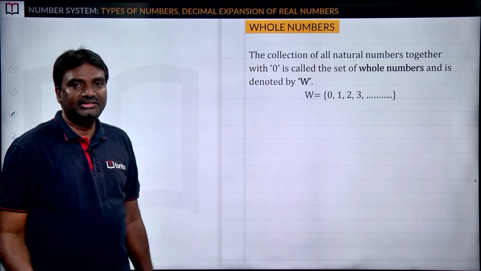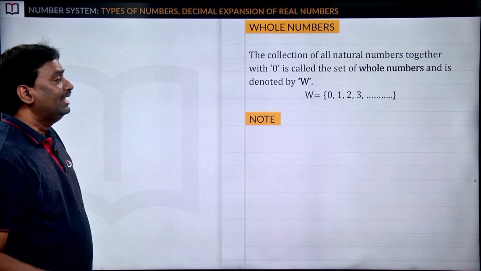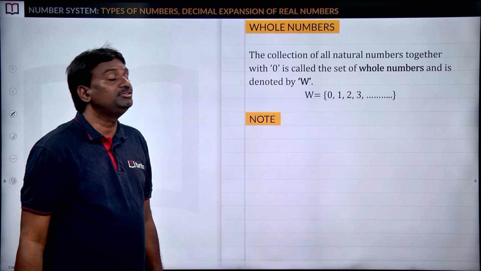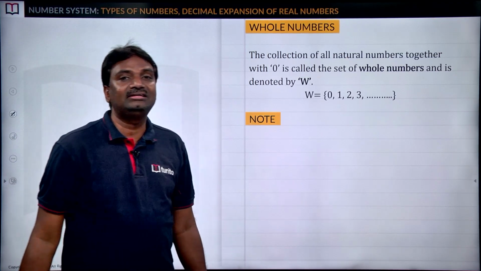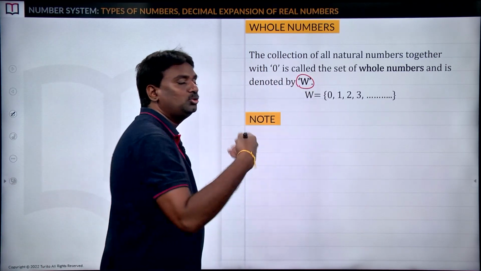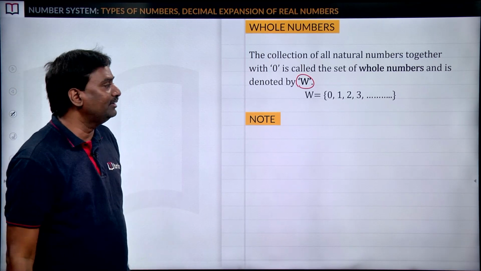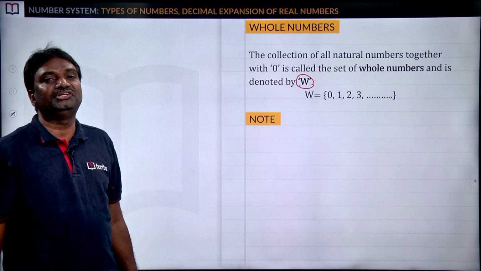Okay. Next, whole numbers. So just we have discussed what are the natural numbers. Now whole number means the collection of all natural numbers together with 0 is called the set of whole numbers and is denoted by W. So throughout this chapter or throughout mathematics, W can be taken as the set of whole numbers. So set of whole numbers means natural numbers including 0.